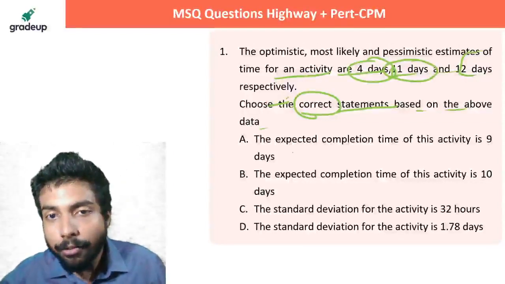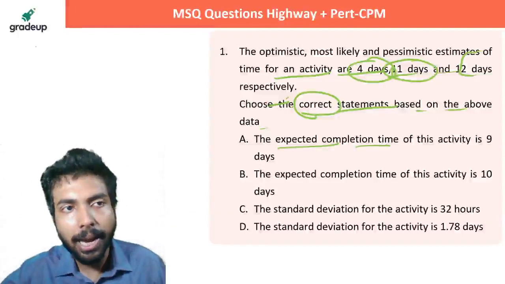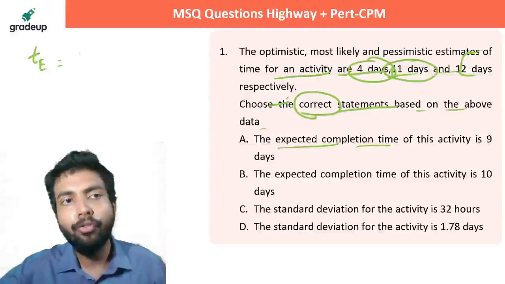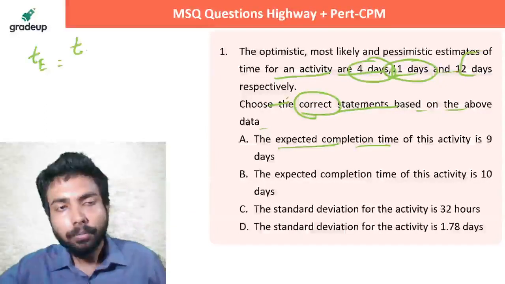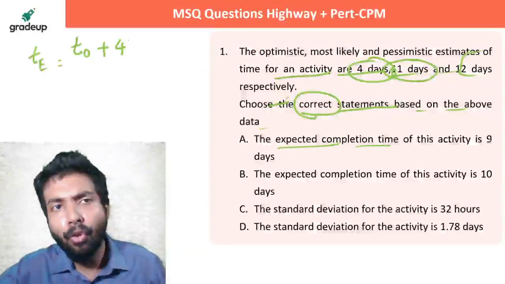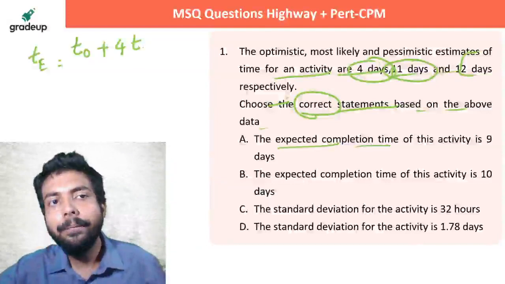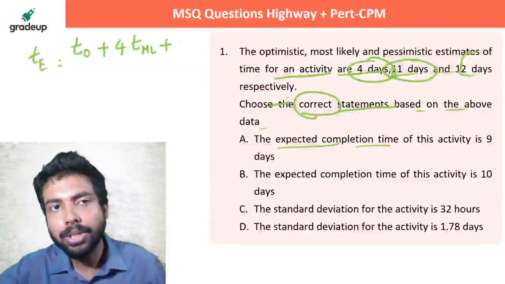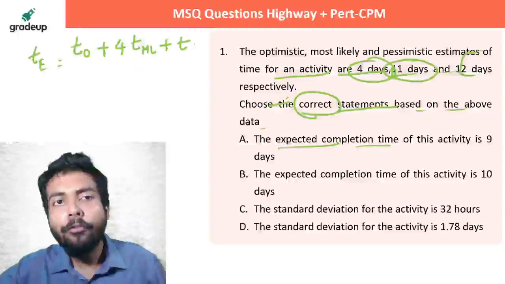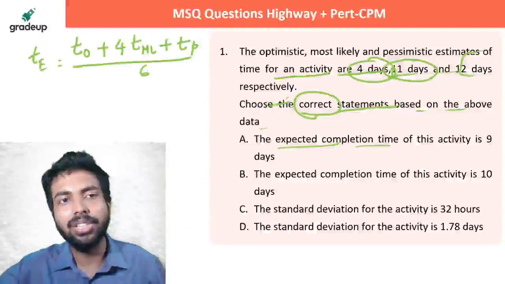So here is the formula for expected completion time. The formula for expected completion time is T optimistic plus 4 into T most likely plus T pessimistic upon 6 days.